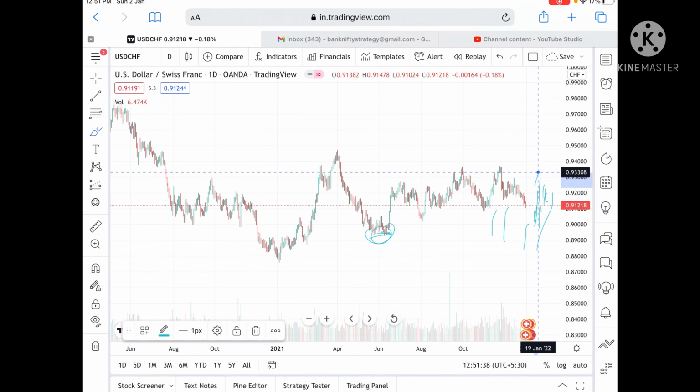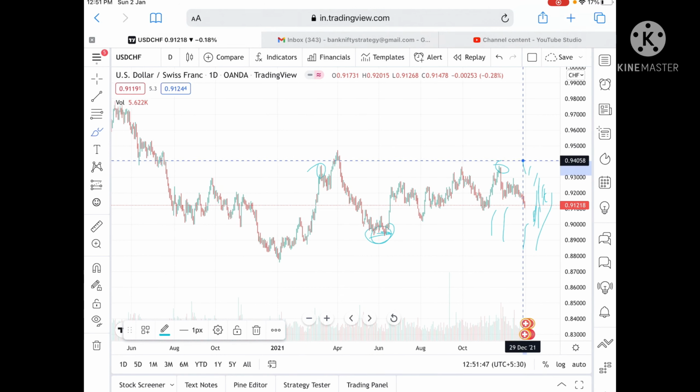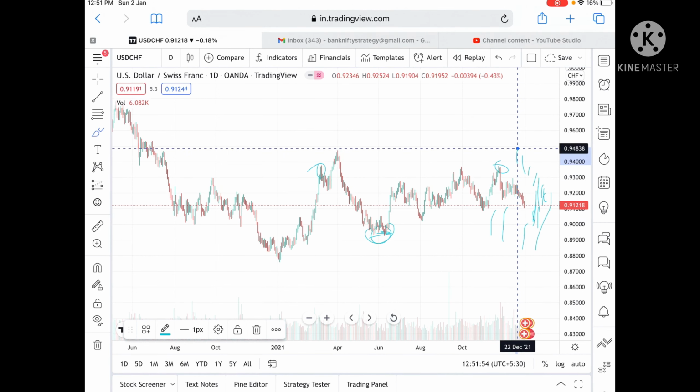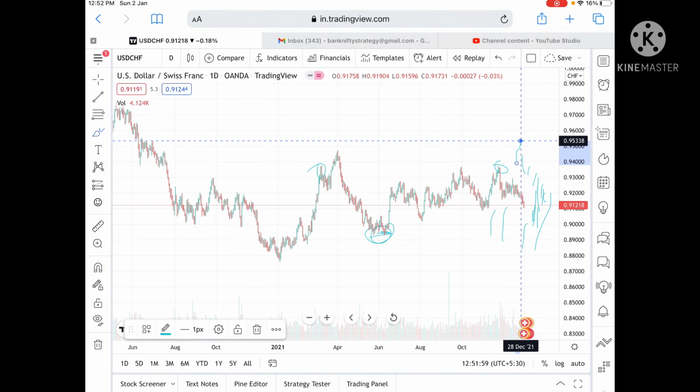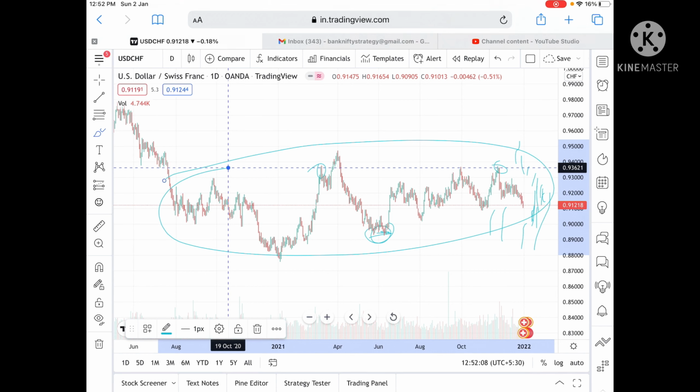Okay, and from there we can see a level of 0.93308. Once if it goes above this level, then we can see it can go and touch a level of 0.93714. Okay, and see, these levels are already tested, so chances will be very high we can see a level of 0.94401. Okay, once if it goes above this level, then we can see it can go and touch a level 0.94745, and this level is already tested, so we can see another bounce back, another upside from this level 0.95338, and then we can go further because this range will break upside, and we can see further upside in the price of USD CHF.